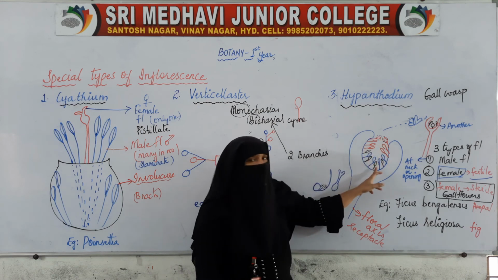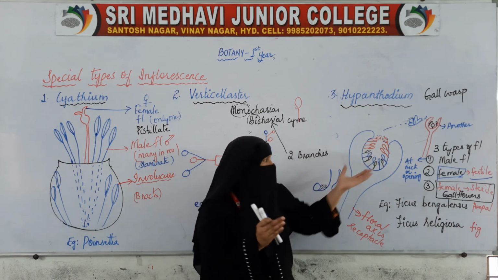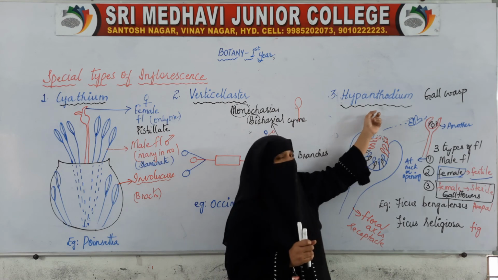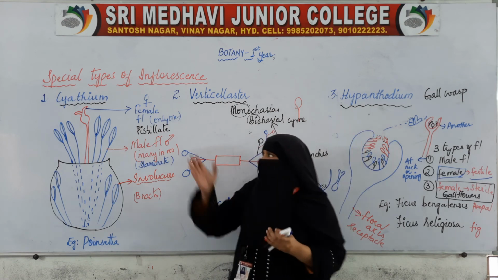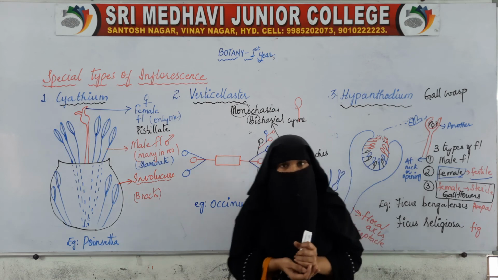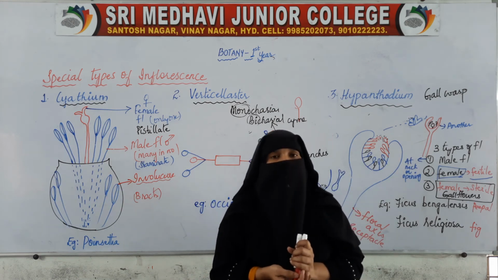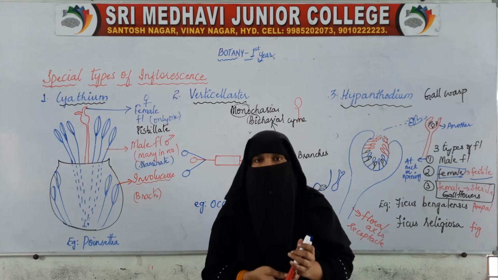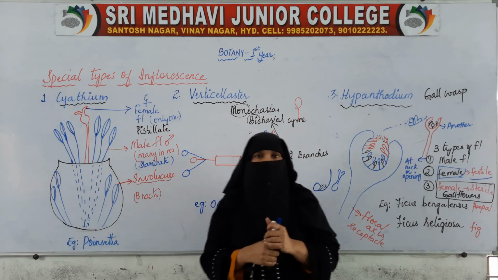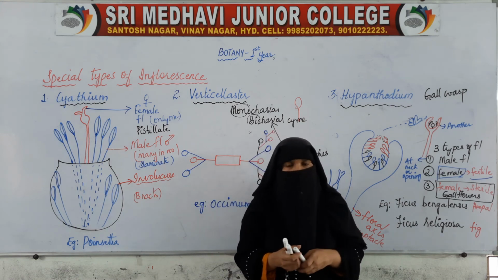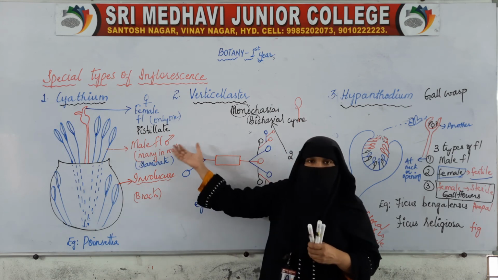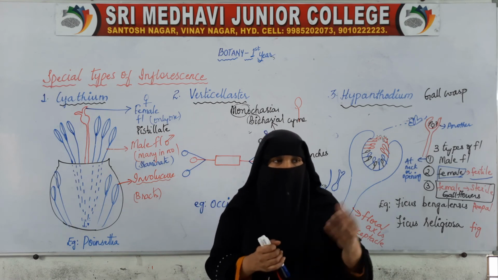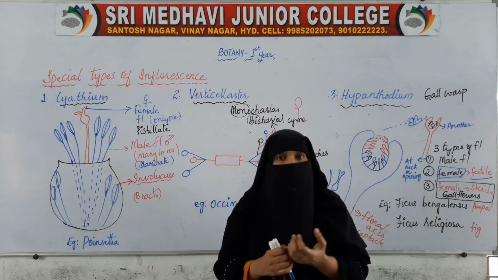So many male flowers, many female flowers, so many flowers arranged accordingly. This type of inflorescence is called hypanthodium. So we have three special types of inflorescence. This inflorescence topic is very, very important. The types of racemose inflorescence and types of cymose inflorescence are very important for long questions, and these are important for short questions. So with this, we have finished the main parts of morphology.